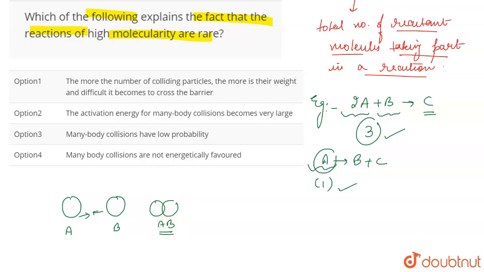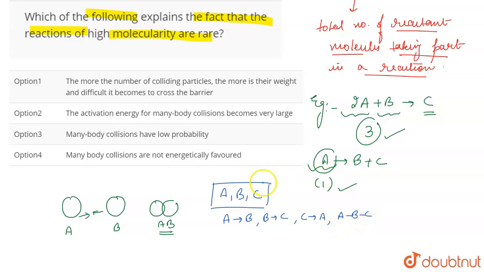So what happens is that if in a container you have 3 molecules, A, B, and C, the possibility of collision of all of these 3 molecules is very, very less. Because what are the possible collisions that can take place in a container where you have A, B, and C molecules? A can collide with B. B can collide with C. C can collide with A, and another possibility is that all of A, B, C are combining with each other.